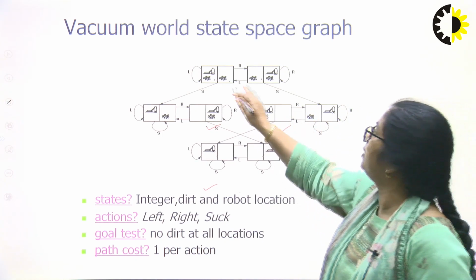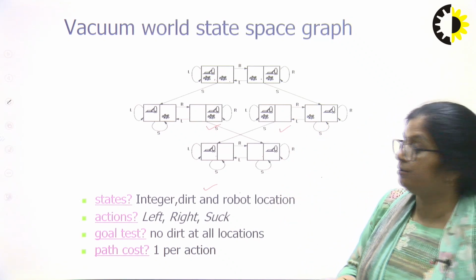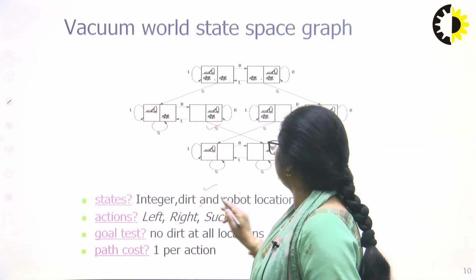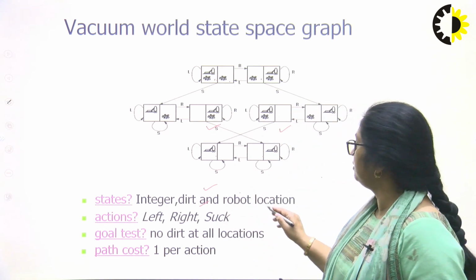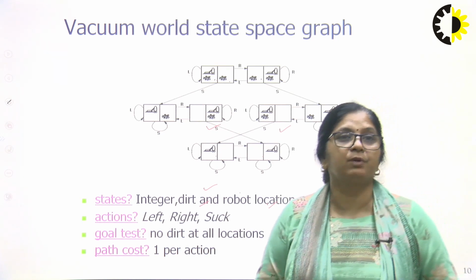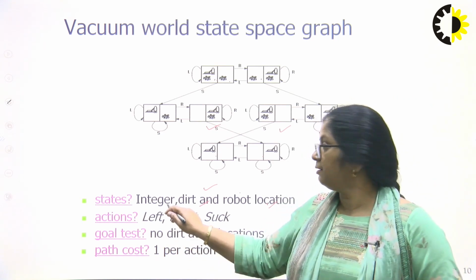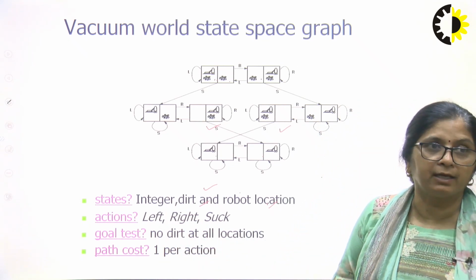So we are having 1, 2, 3, 4, 5, 6, 7, 8 states. So the states are defined with the help of the dirt location and the robot location. The robot is my vacuum cleaner. So I am having 8 states here. So we can number them 1, 2, 3, 4, 5 up to 8.